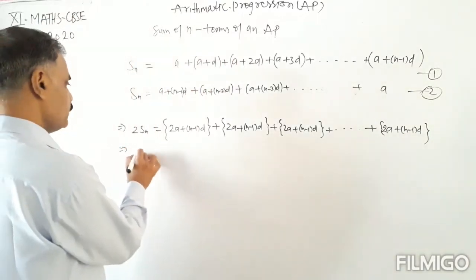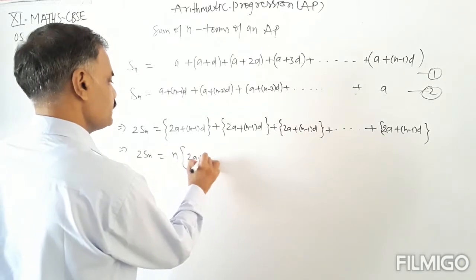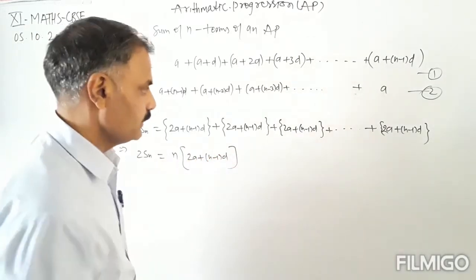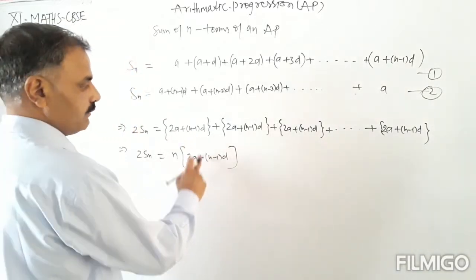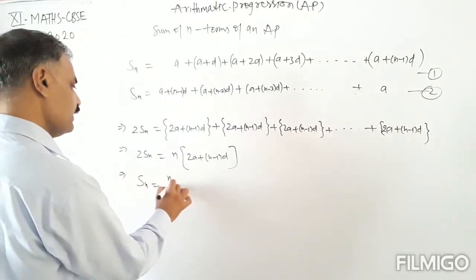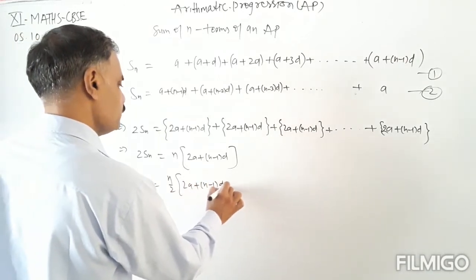So 2 into Sn equals n into 2a plus n minus 1 into d. We are adding n terms, so n multiplied by 2a plus n minus 1 into d. So Sn equals n divided by 2 into 2a plus n minus 1 into d.